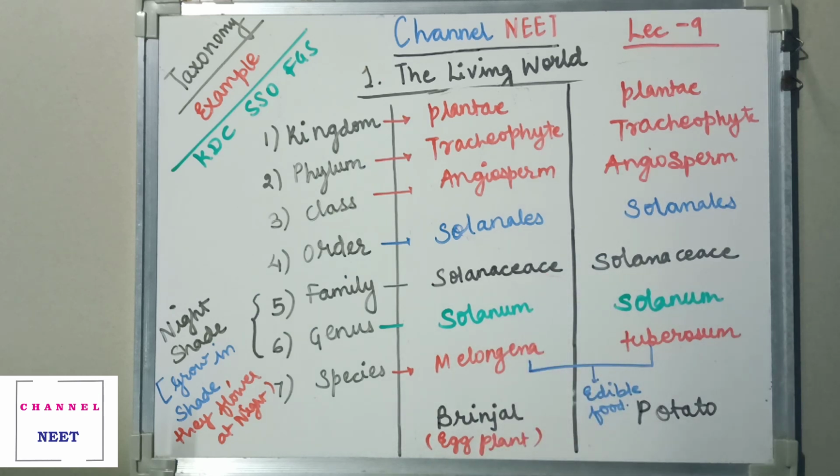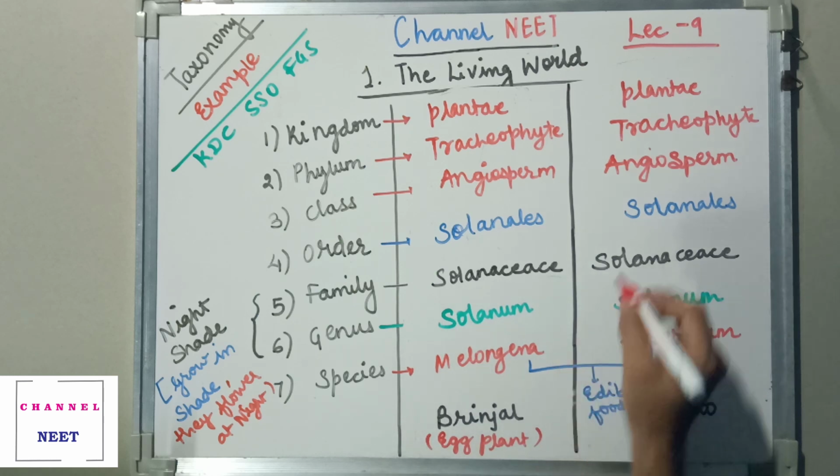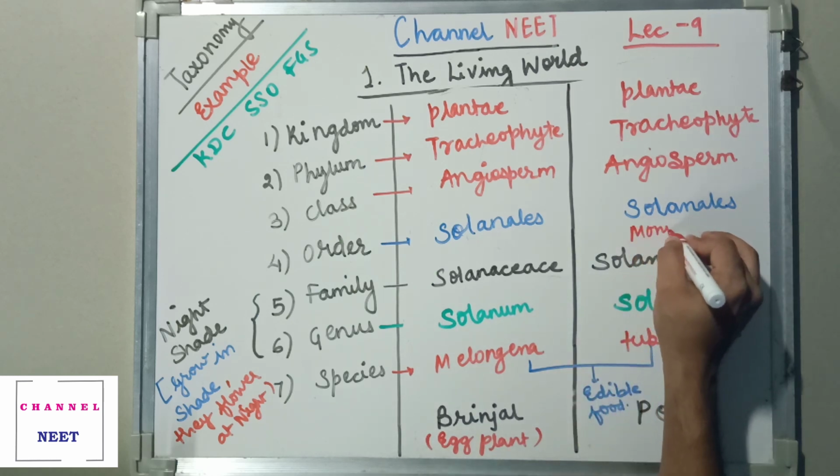Okay, fine. Now Solanales will be giving you a word that we call monophyletic. I'll write that word.